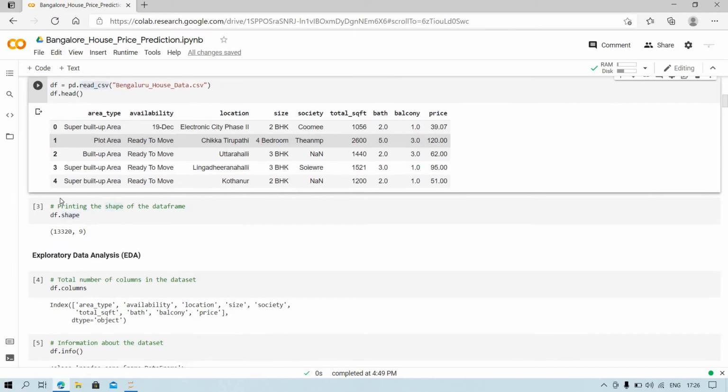So this is the data. You will see these are the attributes, that is area type, availability, location, size, society, total square foot, this is the number of bathrooms, this is the number of balcony, and the price.